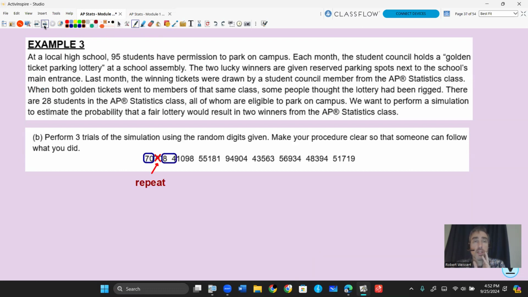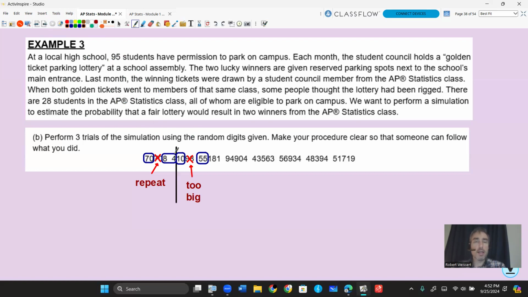We're going to select that 70 because that is a number between 1 and 95. All right, so 70 is good. The next number was 70, but that's a repeat, so we're going to cross that out because we're not going to draw the same person twice for a lottery. And the third number was an 84. Again, that's between 1 and 95, so we're good. Both of those numbers are above 28, so we would consider those to not be AP Stats students. So in that one trial, none of them were AP Stats students.